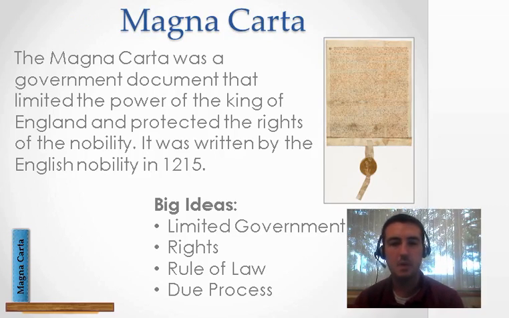So here are the influences. The first one's the Magna Carta. It was a document that was written a very long time ago, almost 800 years ago, and it was an agreement between a king and a bunch of nobles. That's kind of like a bunch of rich people at the time. So what they agreed to was that the king wouldn't have all the power in a country, that the nobles would have some power as well. That was kind of a crazy thing back then, because usually kings had all the power and nobody could do anything about it. But the Magna Carta said that the power would be split between the king and the nobles.